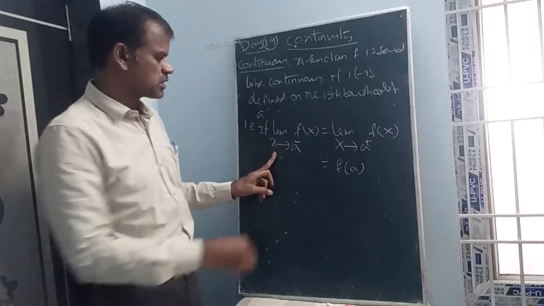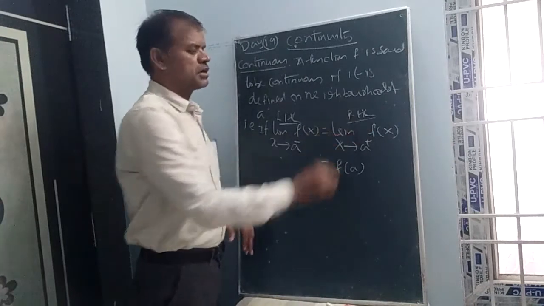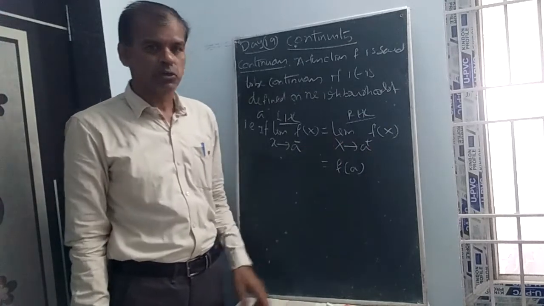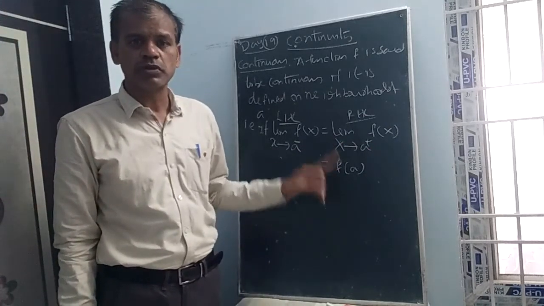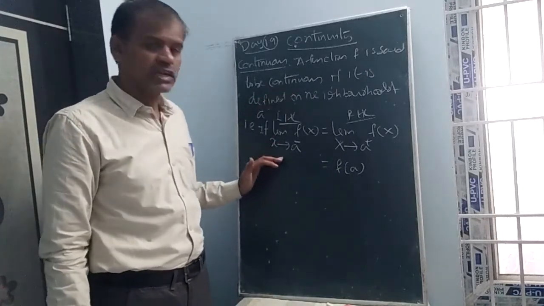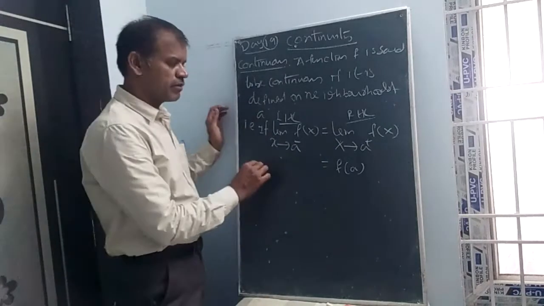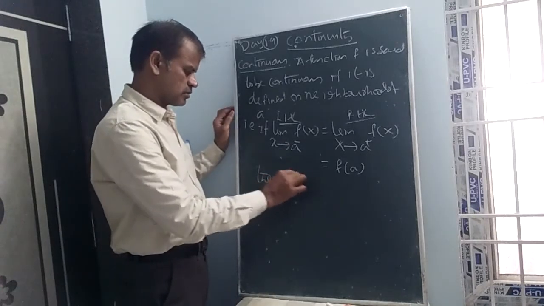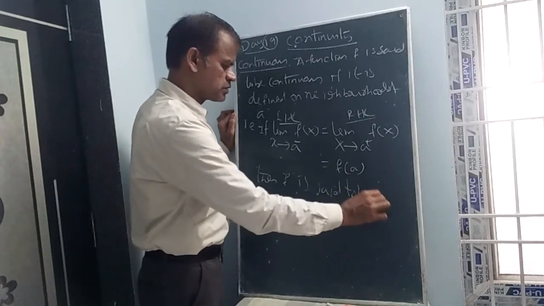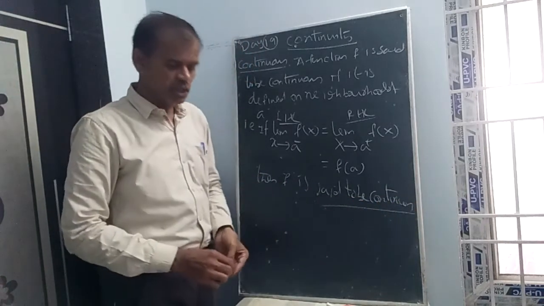This is called the LHL, left hand limit, and this is called the RHL, right hand limit. This is simply the value. So LHL and RHL should be equal, and that value should be equal to the given f(a). Whenever the function is defined on the neighborhood and limit x tends to a minus f(x) equals limit x tends to a plus f(x), which equals f(a), then f is said to be continuous.